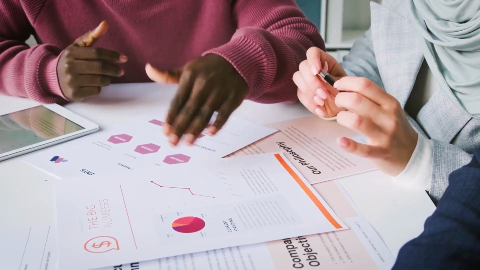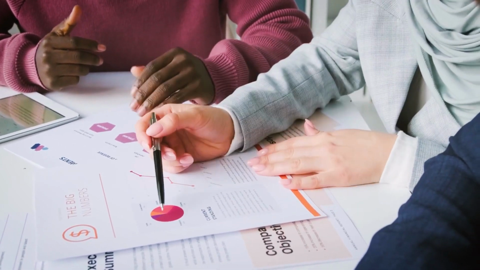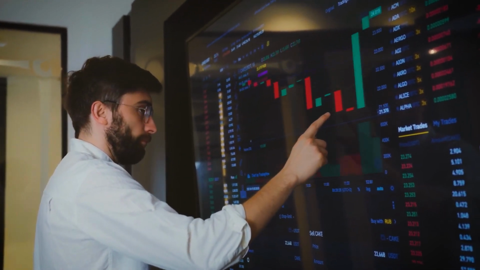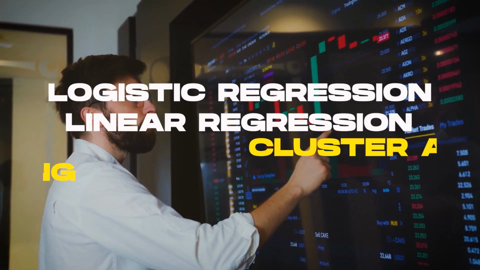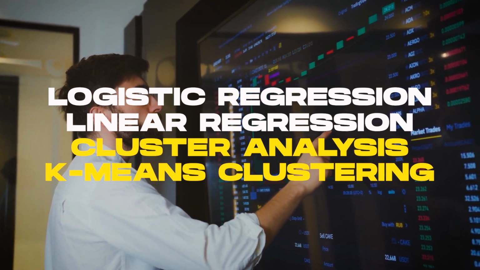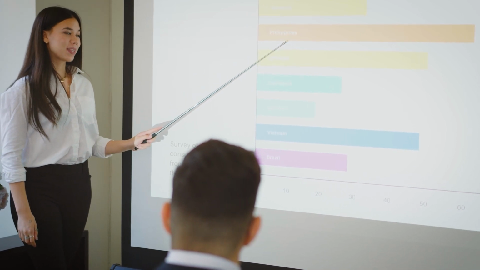It entails teaching algorithms to see patterns in data and provide predictions or judgments without explicit programming. To understand the reasoning behind important machine learning techniques including logistic regression, linear regression, cluster analysis, and k-means clustering, you can begin with our introductory Machine Learning in Python course.